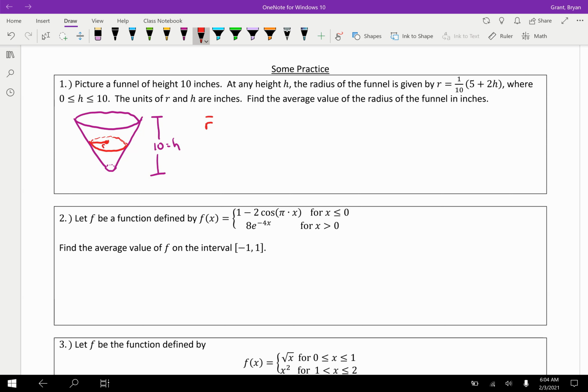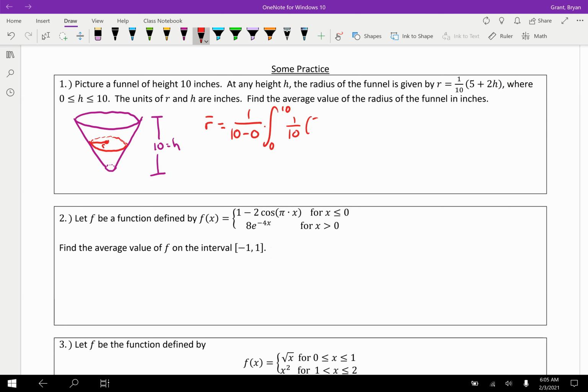So the radius, average value, is going to be 1 over, what are our b and a here? Well, the only restrictions I see are restrictions on the height, so let's try to use the height. So we're going to use these restrictions on the height, 10 to 0, 0 to 10. If I'm using height in my formula, then I think everything in here should be in terms of h, which is actually useful because the formula for the radius is given in terms of h, right?